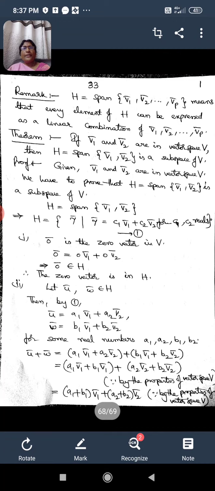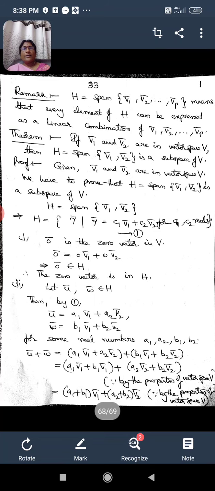Now it is time to move on to a theorem based on subspace spanned by a set in a vector space. So how does this theorem statement go, let us see. If V1 bar and V2 bar are in a vector space V, we are considering two vectors, namely V1 bar and V2 bar.